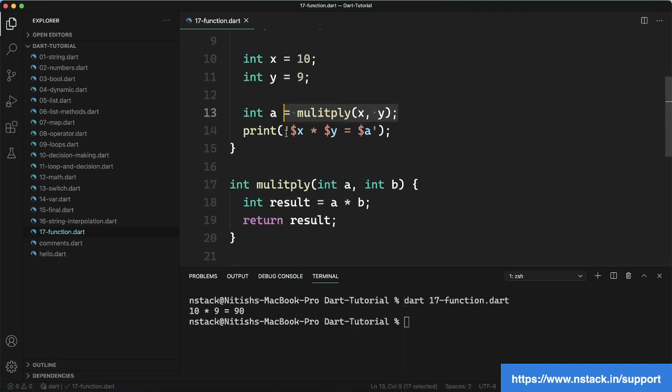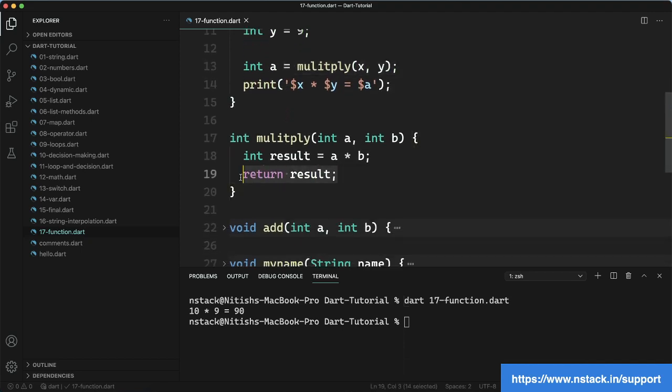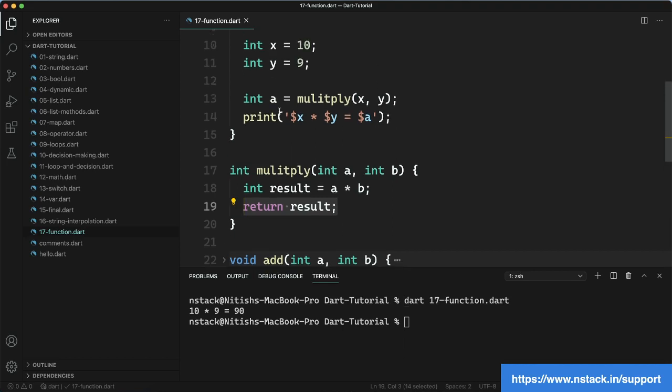Sometimes we are going to have a very difficult calculation. If you remember, we did a program for finding the prime number, similar to that one. So I hope you got some of the point, like how the function works, how to define a function, how the function takes the input, how it can return some output also. In the case of multiply, it is giving some output, and when it is giving some output, we just have to store it somewhere.